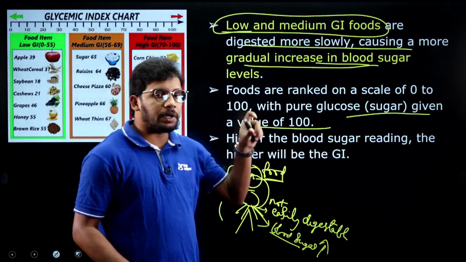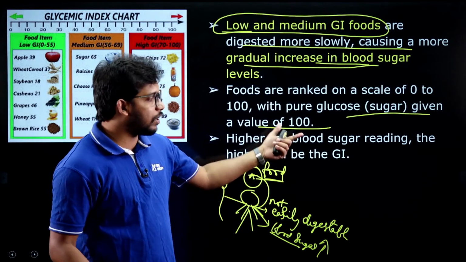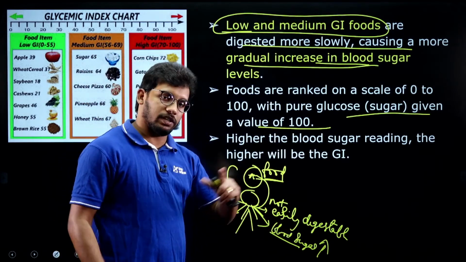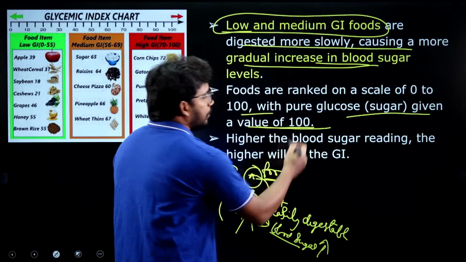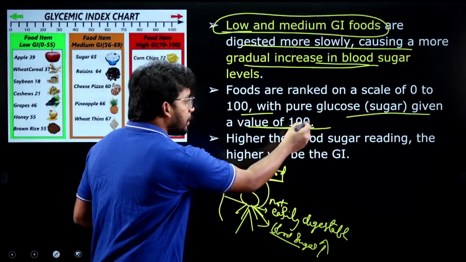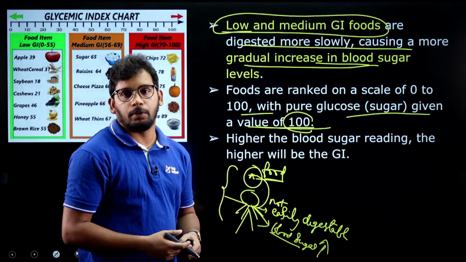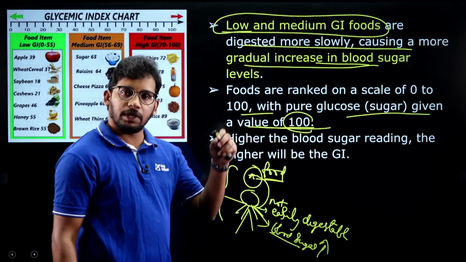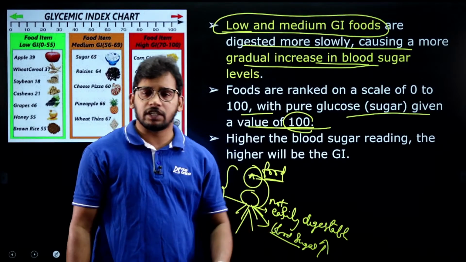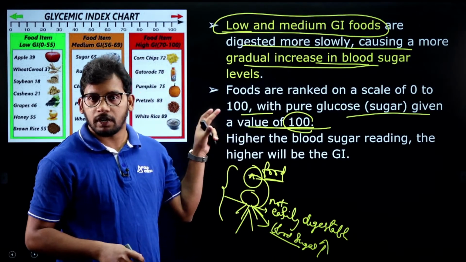So this glycemic index is a concept created by us based on the research that we have done on the food that is being digested in our human body. It is measured 0 to 100. If it is 100, it means immediately digestible, completely digestible, and blood sugar has peaked suddenly. And if it is 0, that means the food is gradually digested and no sugar levels have been raised because of that particular food, right?